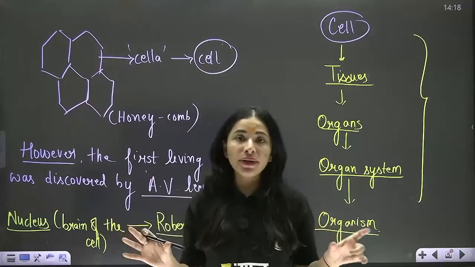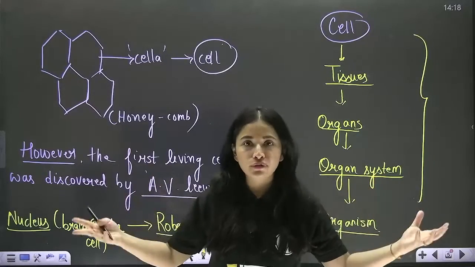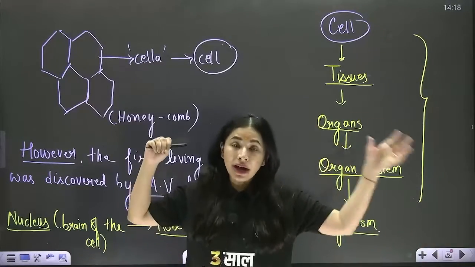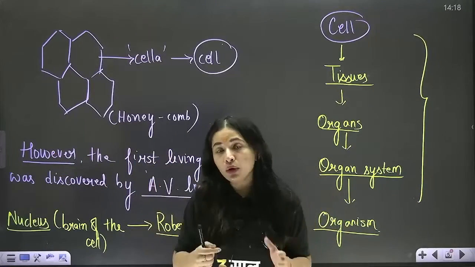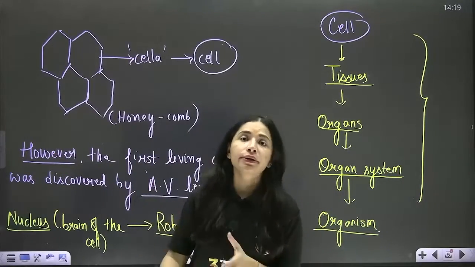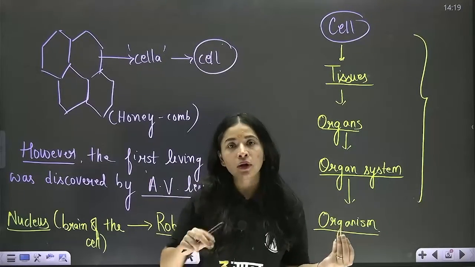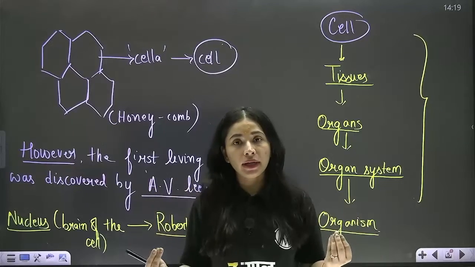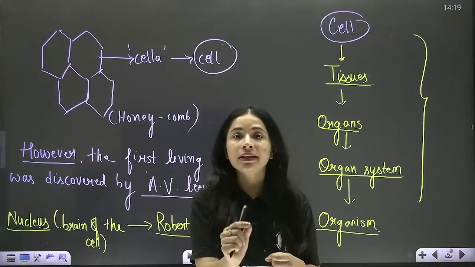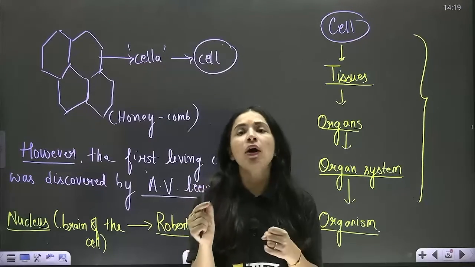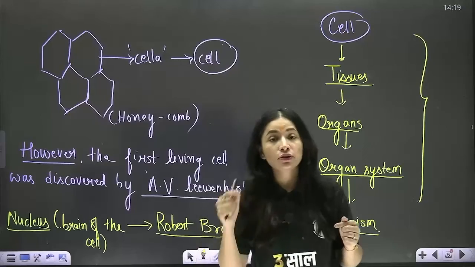These two individual people, beta, working in two different countries at two different times, one working on plant cells, another working on animal cells, both found common results. Both found that be it a plant body or an animal body, they are both made up of cells.